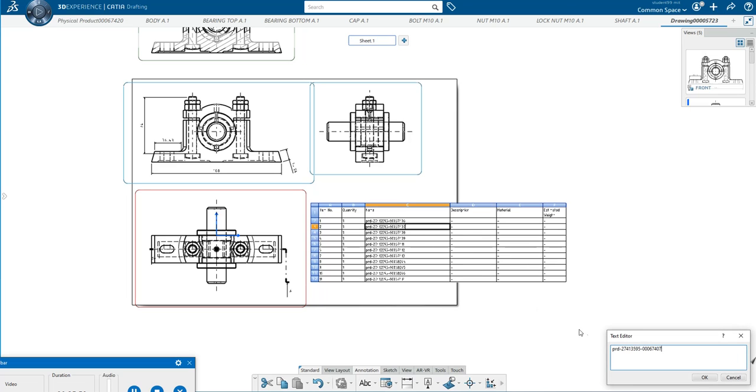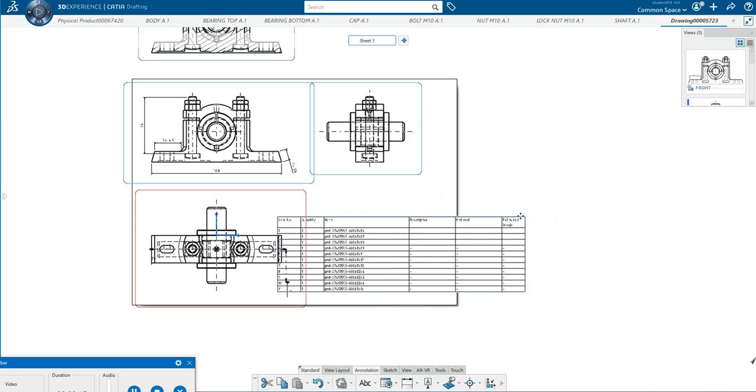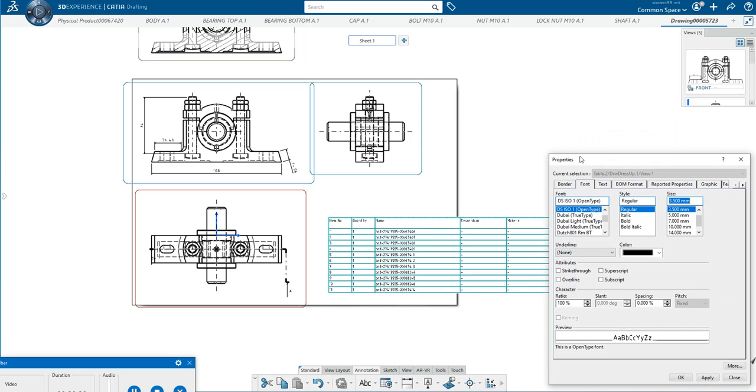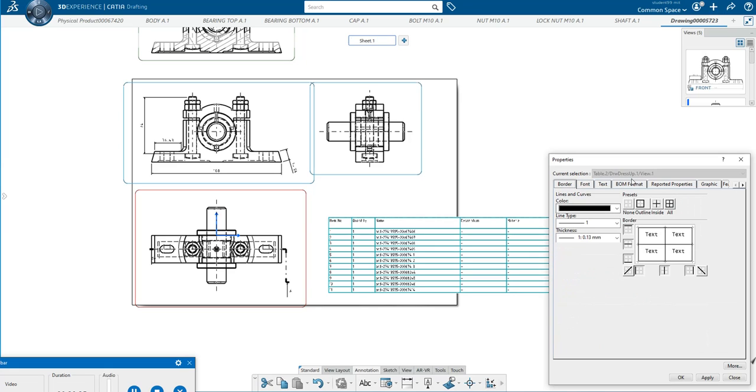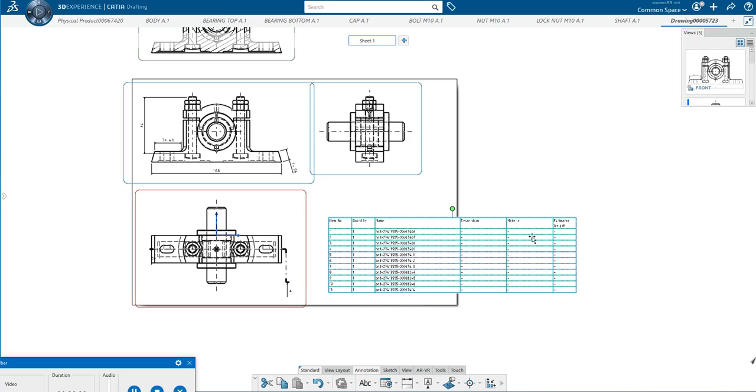Here you can see this is the part ID. If you want to change that, that can be done, but it will take how you have given the part while creating the model. So this is actually the bill of material, and you can place it wherever you want. And in the bill of material, if you want to change the properties like the style or border, all those things can also be done. Text properties, you can change too. And if you have given the material and all, everything will come here.